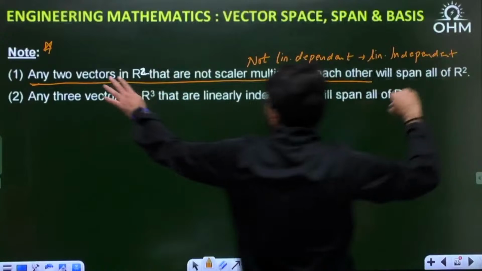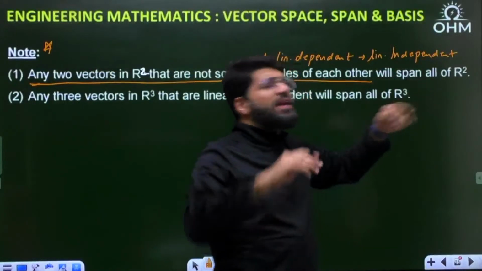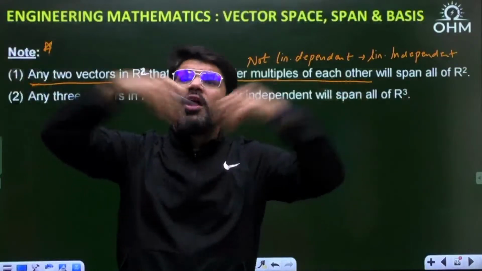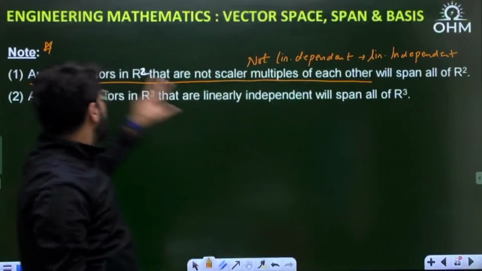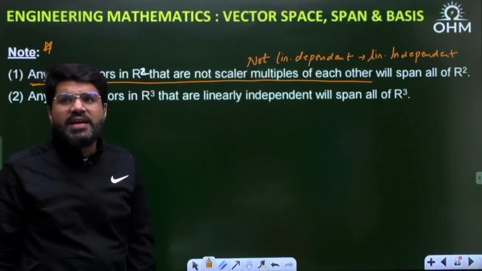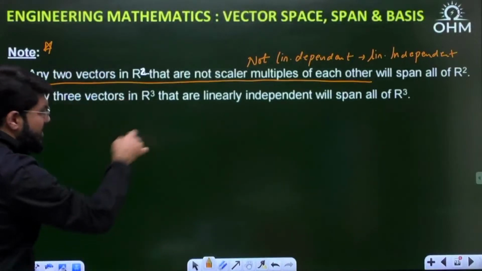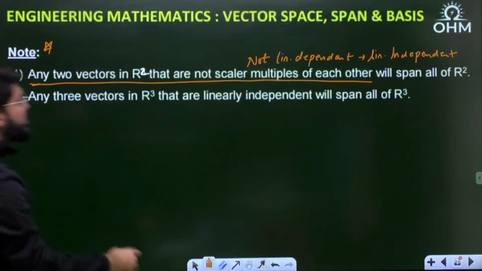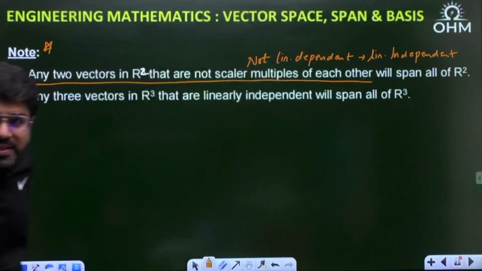So any two vectors in R2 which are linearly independent will span all of R2. That means all vectors of size 2 cross 1 can be represented as a linear combination of any two vectors which are linearly independent. Clear? Now, extending it, any three vectors in R3 that are linearly independent will span all of R3.